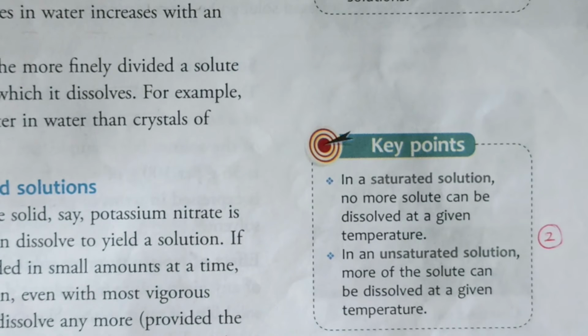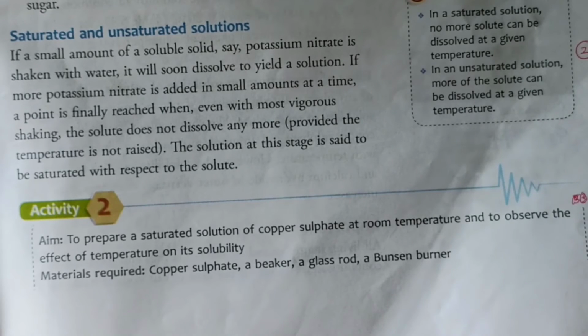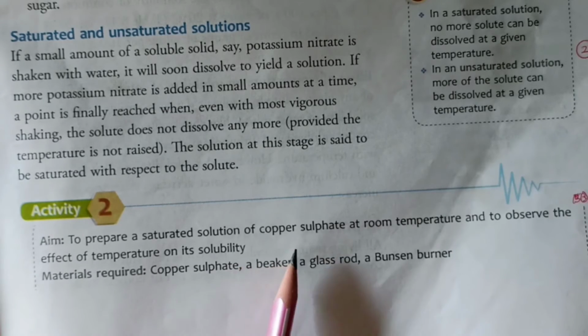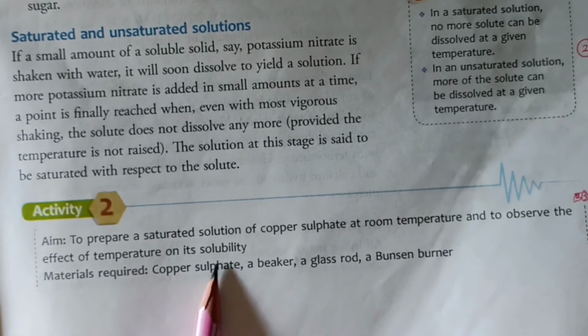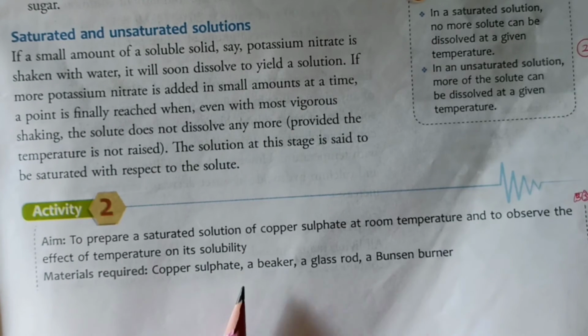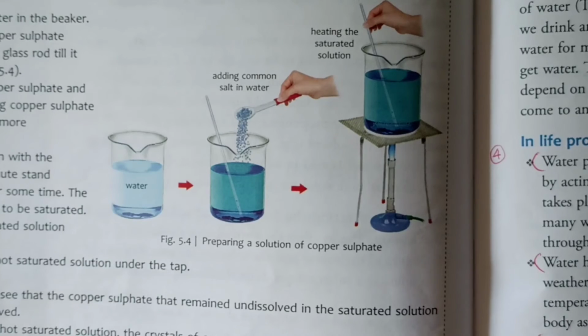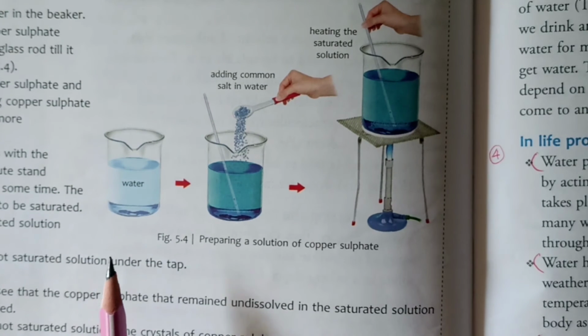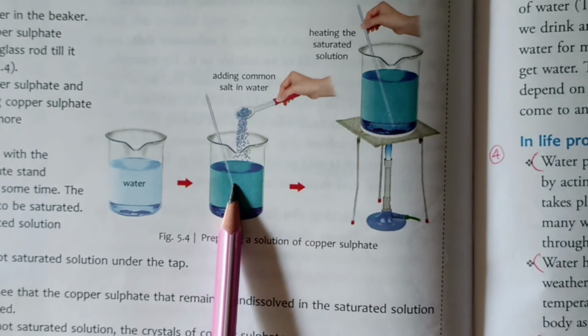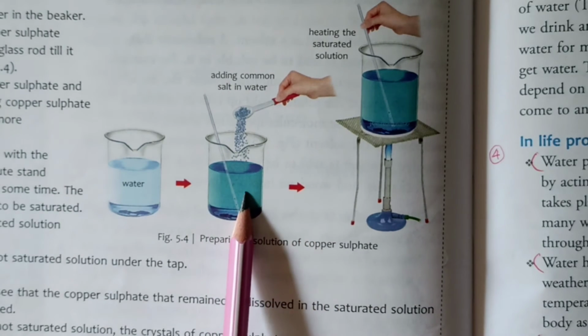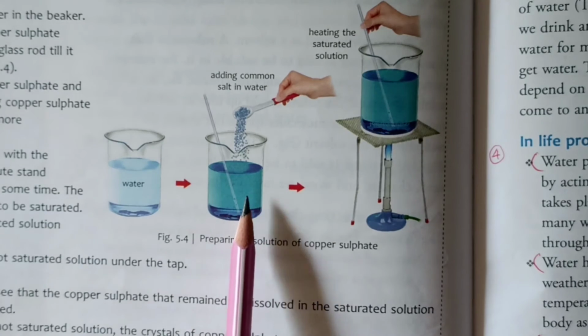Here is given one activity. With the help of the activity you can easily understand saturated solution and unsaturated solution. Let us see. Aim: to prepare a saturated solution of copper sulfate at room temperature and observe the effect of temperature on its solubility. Materials required: copper sulfate, beaker, glass rod, a Bunsen burner. Procedure: take some water in a beaker, add some copper sulfate and stir with the glass rod until it dissolves. Add more copper sulfate and continue adding and stirring till no more dissolves.